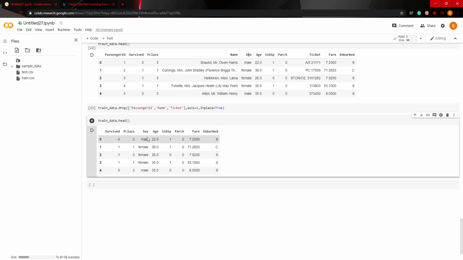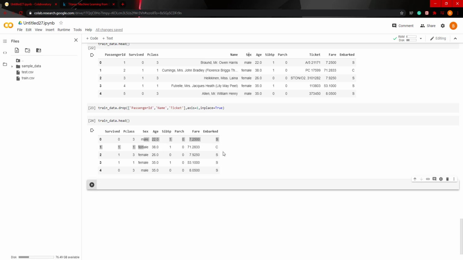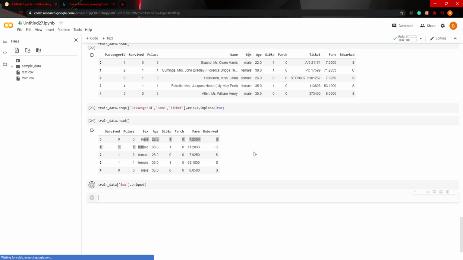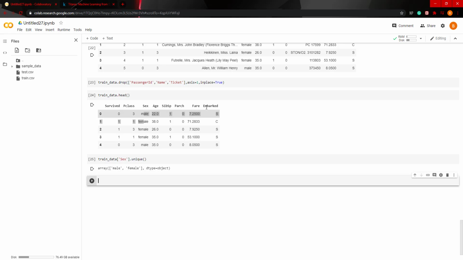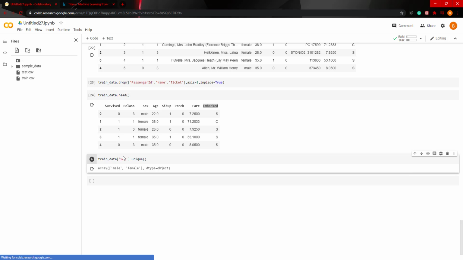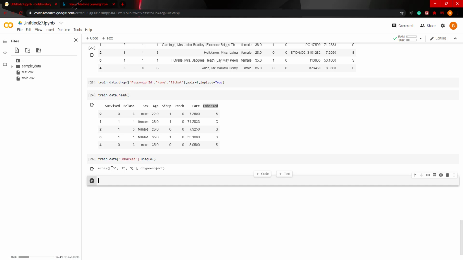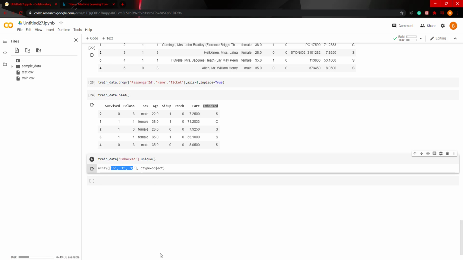Now the next step is to actually one-hot encode the categorical columns, so sex and embarked. What one-hot encode does is essentially change these categorical values into 0 or 1. And if you want to see how many unique values there are, you can do train data sex dot unique, and you get all the unique values. Same thing with embarked. So copy paste here. We see that there's 3 separate values, or 3 unique values in embarked. So we can one-hot encode it.